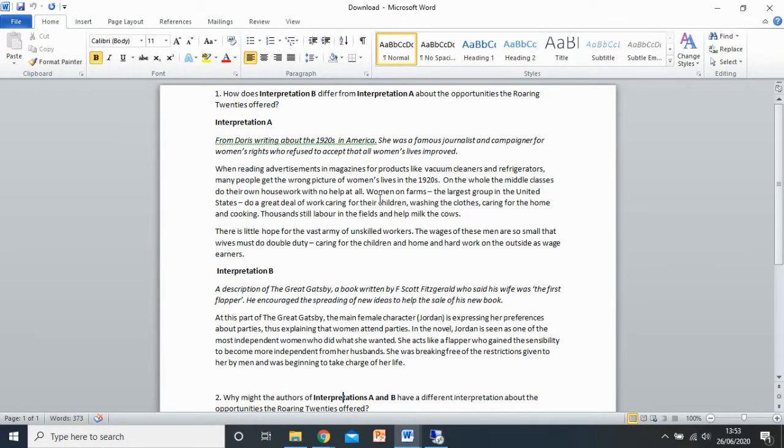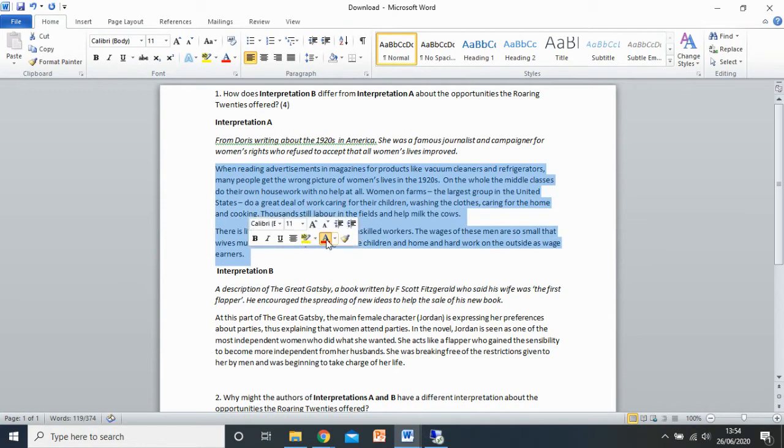And what you need to do for the first question, how does interpretation A differ from interpretation B? So you literally just need to write down 2 ways that these interpretations differ. Now this question is worth 4 marks. So you just need 2 ways that the interpretations differ. So what I've got my year 11s to do is take a highlighter and just highlight in the text where there's a difference.